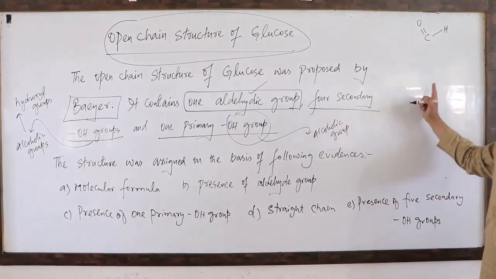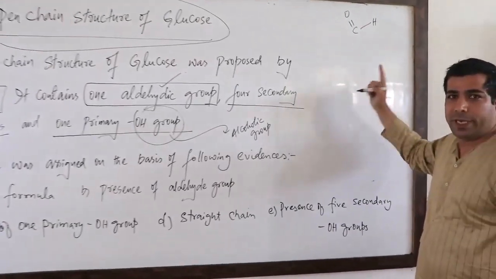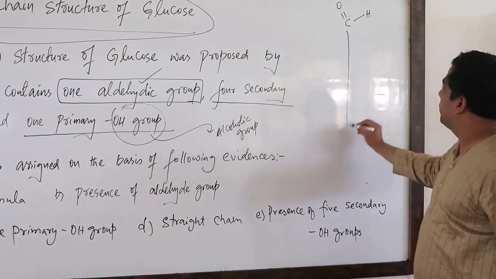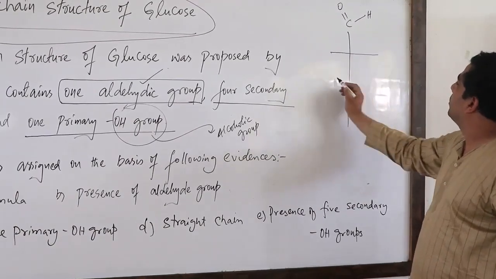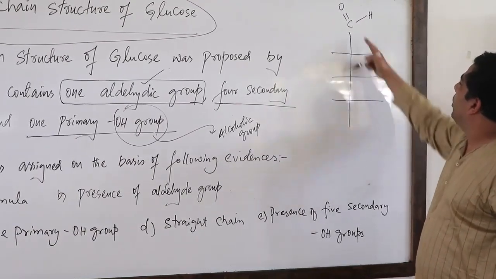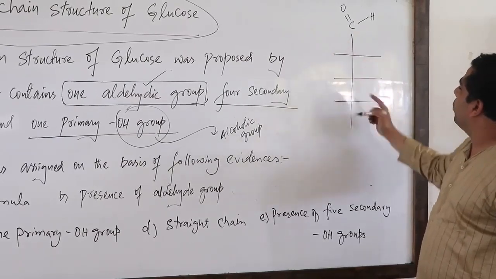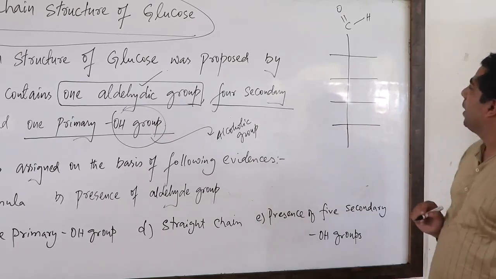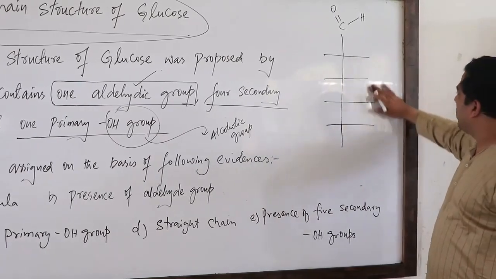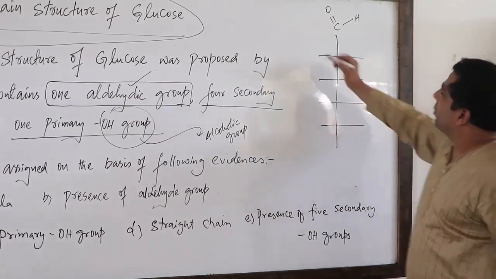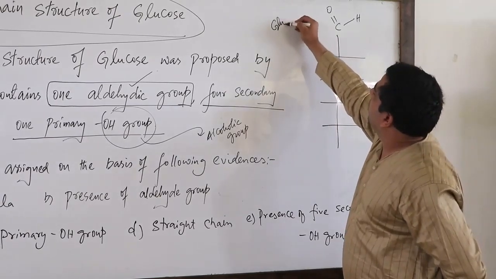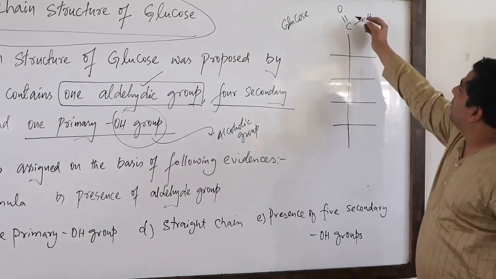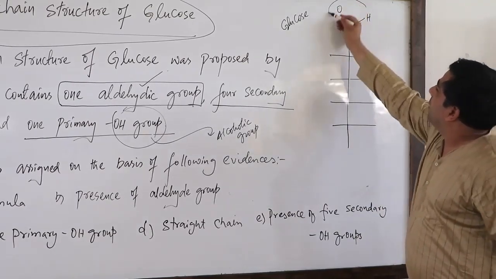Try to focus here at this point. Okay, so let's get started. So you have 1, 2, 3, 4, 5, and finally this is the sixth one. I told you last time, in the glucose molecule, this is the first carbon, which is aldehyde.